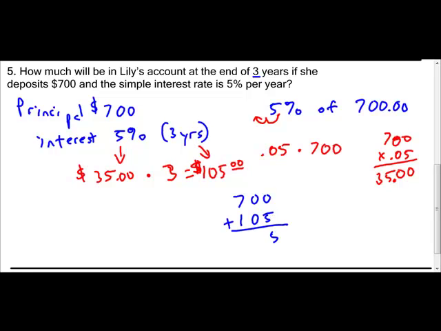0 plus 5 is 5. 0 plus 0 is 0. 7 plus 1 is 8. Now, in my answer, I'm going to make sure that I put my dollar sign so I can have labels. And I'm going to write 805. And now I'm going to make my decimal and my decimal numbers visible so it looks like real money. The total amount if she invested $700 after 3 years, earning 5% or $35 per year, was $805.